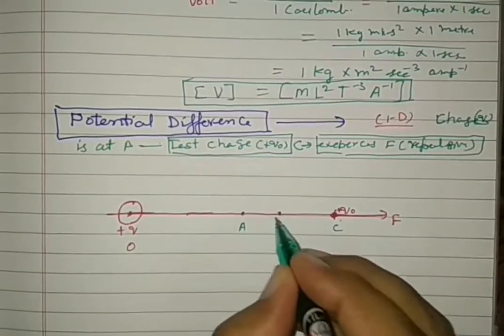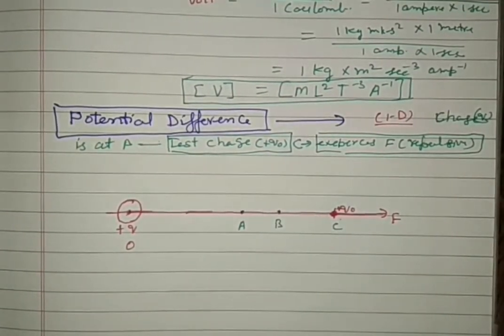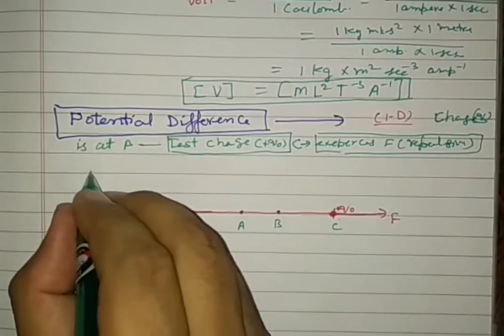Two points, A and B. What do we want to do? We want to find the work done.